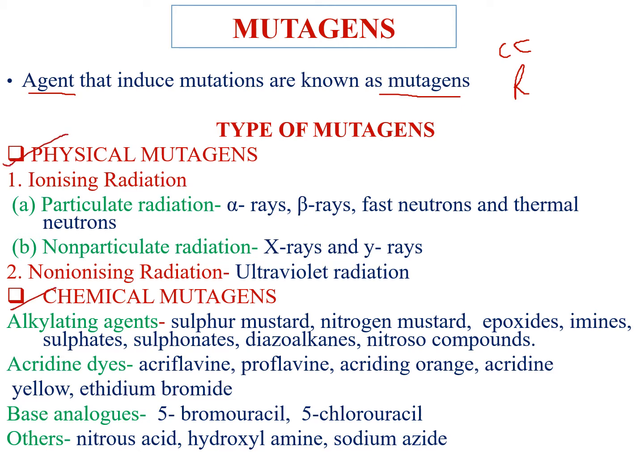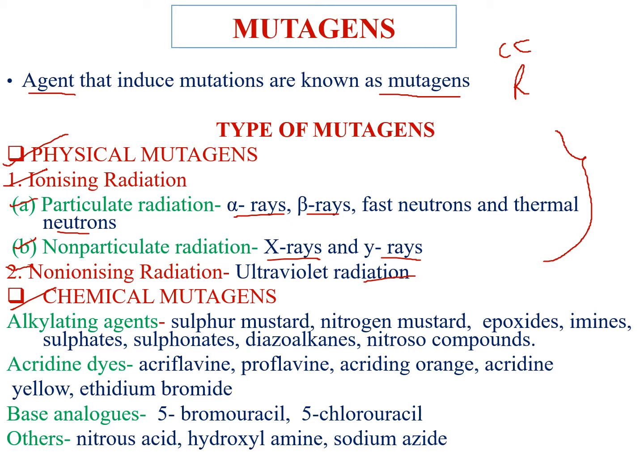Physical mutagens are also of two types: ionizing radiation and non-ionizing radiation. In ionizing radiations, particulate radiation and non-particulate radiation come. Particulate radiations are alpha rays, beta rays, fast neutrons and thermal neutrons. And non-particulate radiations are X-rays and gamma rays. Non-ionizing radiation is ultraviolet radiation. These radiations are used in a very high frequency to alter the genetic sequences in the plant or organism and that induce mutations in plant.